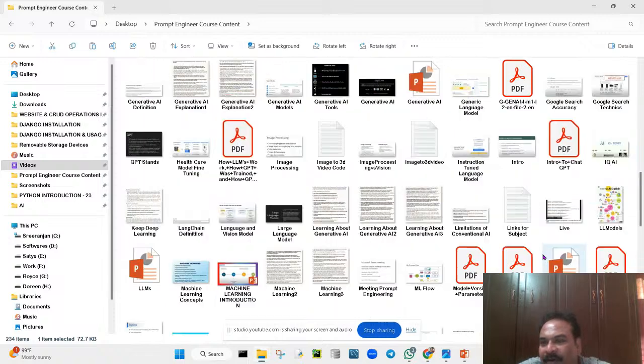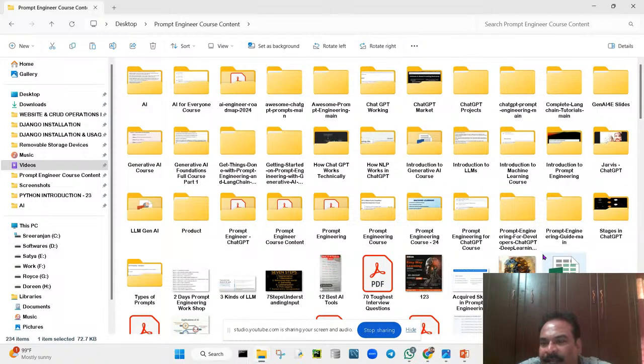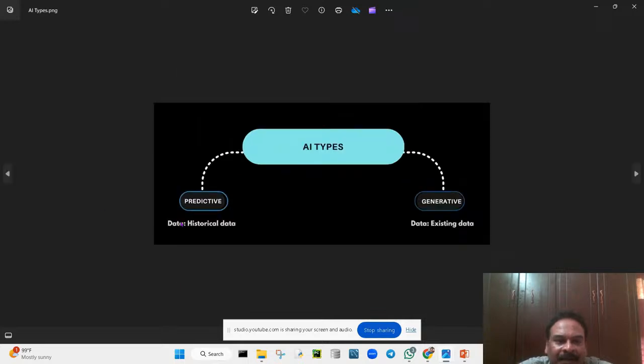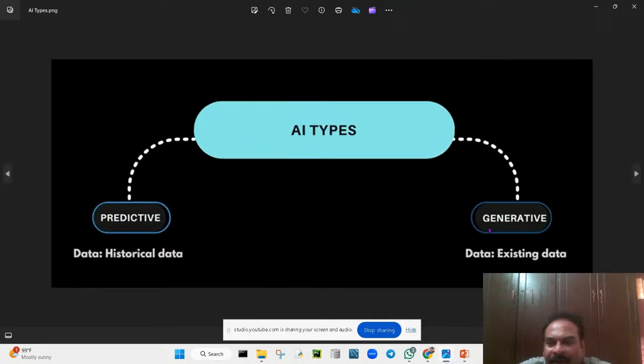So what is AI? AI is divided into two types. Here you can see, one is predictive AI and one is generative AI. Predictive means what? From the historical data, it will predict the upcoming values.